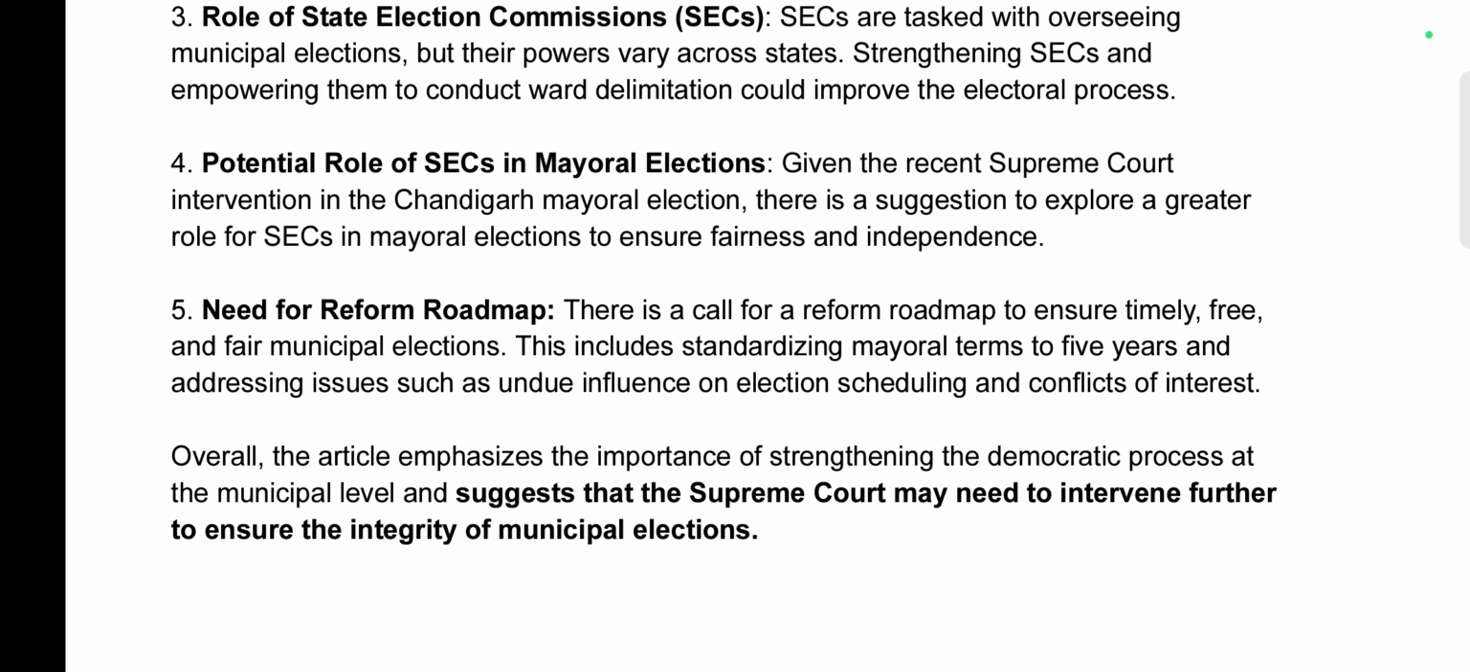This includes standardizing mayoral terms to 5 years and addressing issues such as undue influence on election scheduling and conflict of interest. Overall, the article emphasizes the importance of strengthening the democratic process at the municipal level and suggests that the Supreme Court may need to intervene further to ensure the integrity of municipal elections, as it has done in the case of Chandigarh elections.